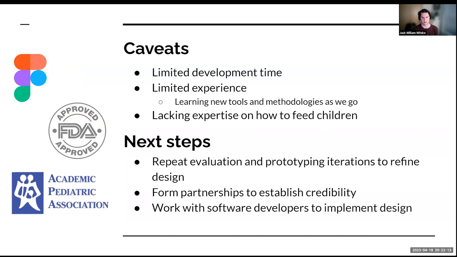So some of the caveats are, with the limited time and experience that we had, more could have been completed with a bigger team and more experience. With the knowledge that we gained through this process alone, there are many aspects that we would approach differently if we were to restart from the beginning. I think one of the biggest opportunities we missed out on was involving someone with a pediatric knowledge to work with as an advisor throughout the process. However, that's now become a next step if the project were to continue. Additionally, we would want to partner with credible organizations such as the FDA or APA to get credibility in the eyes of our customers, and we would need to involve software developers in order to make our app a reality.